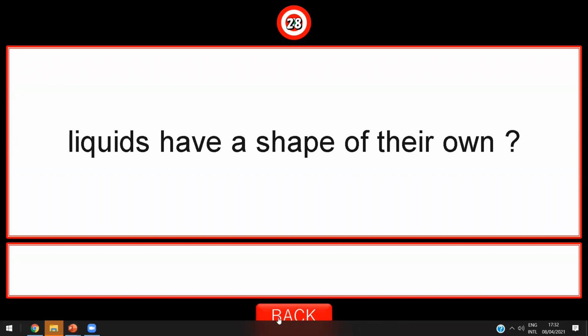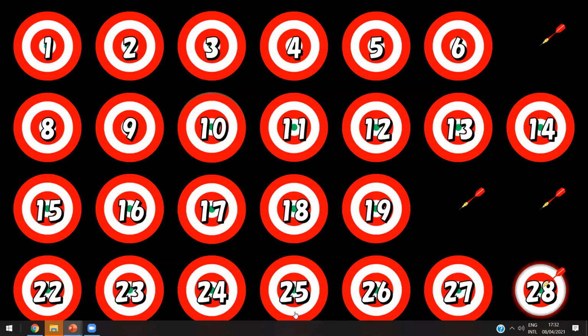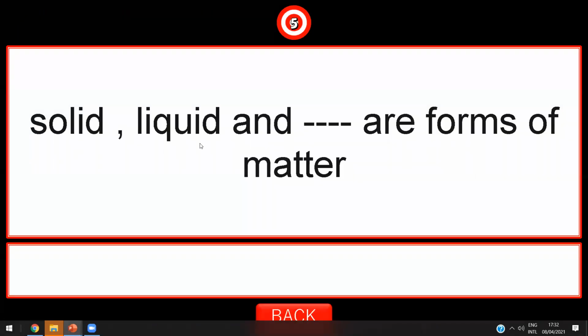Yes, Ali? Yes. Let's choose a number, Ali. Number 5. Okay. And number 5: solid, liquid, and what are forms of matter? Solid, liquid, and gas. Great job, Ali. Tell me, Ali, does gas have a shape of its own or no shape? No shape. Great job.